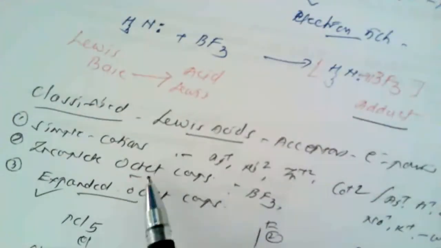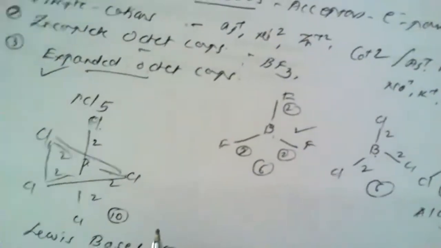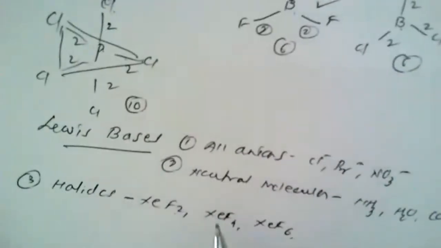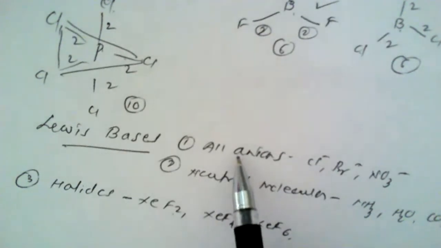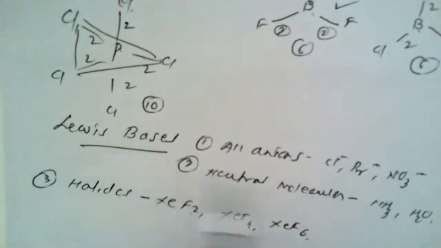The Lewis acids are classified into simple cations, incomplete octet compounds, and expanded octet compounds. We are familiar with all these words. The Lewis bases are also classified into three classes: all anions, the neutral molecules, and the halides. So these are the three classes under Lewis bases.